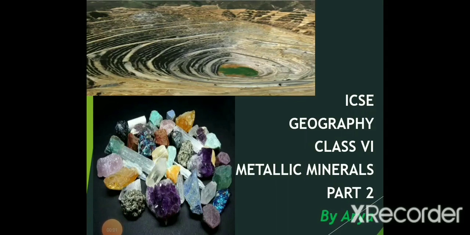Hello everyone. This is the second video of our fifth chapter of geography, minerals. And the topic which we are going to discuss is about metallic minerals. In this video, we'll study what a mineral is and about the metallic minerals, non-ferrous and ferrous minerals. Ferrous minerals are minerals where an iron content is there, and non-ferrous minerals are minerals which are free from iron content. So this is the main topic which we are going to deal with in our second video of the minerals chapter.